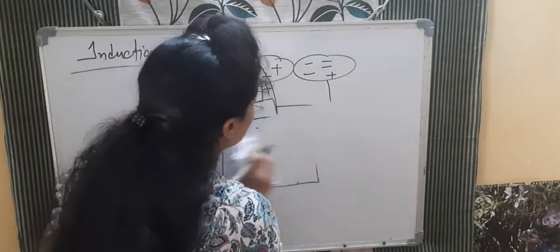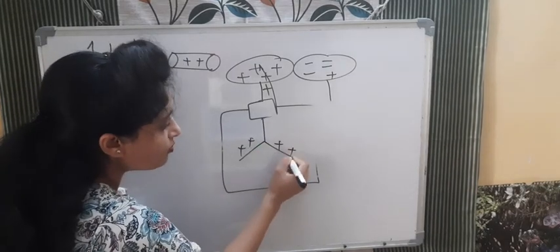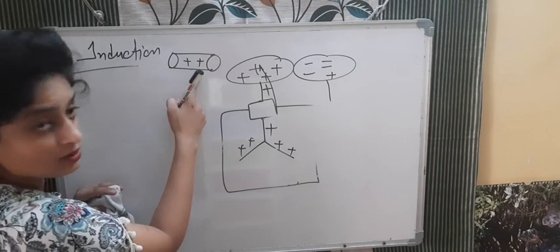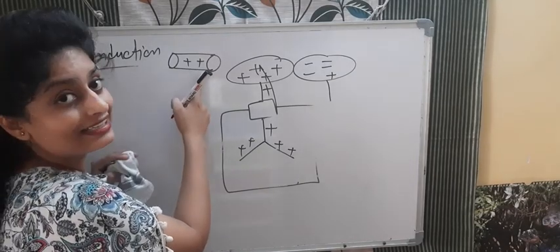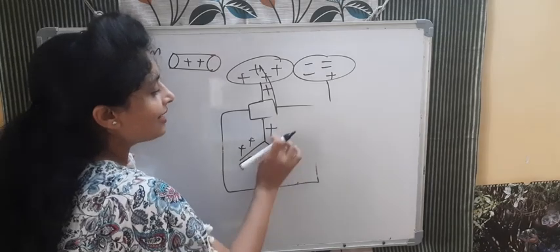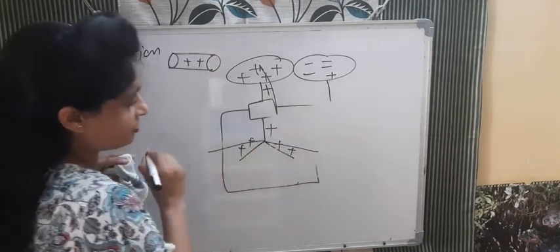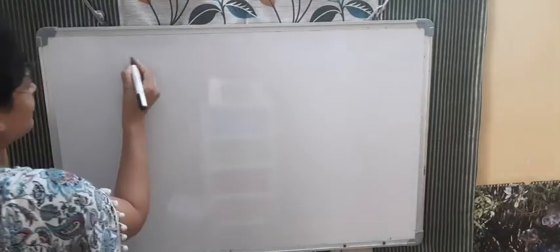See, firstly there was positive, there was also positive, there was also positive. Now this rod is positive, so it will attract electrons, and when electrons go upside, what kind of charge will be left here? Positive, more positive. So there will be more divergence. Okay. So by this method you can find out the polarity of the charge, what kind of charge is there, and you can find out the presence also.